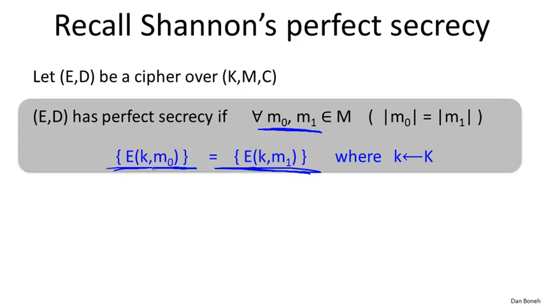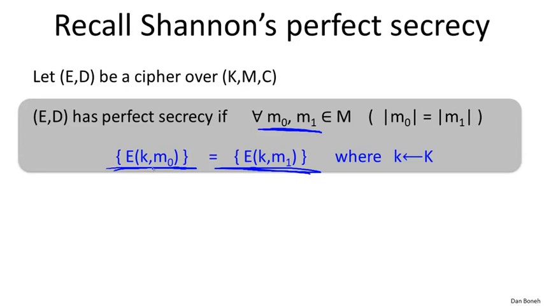And as a result, he can't tell whether we encrypted M0 or M1. And that's true for all messages of the same length. And as a result, the poor attacker doesn't really know what message was encrypted. Of course, we already said that this definition is too strong in the sense that it requires really long keys. A cipher that has short keys can't possibly satisfy this definition, and in particular stream ciphers can't satisfy this